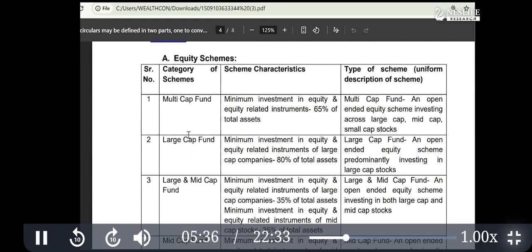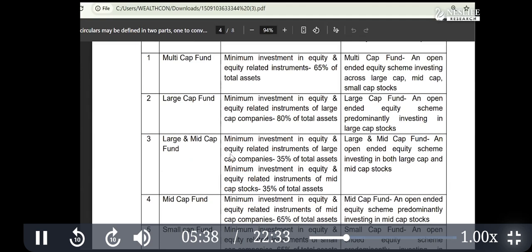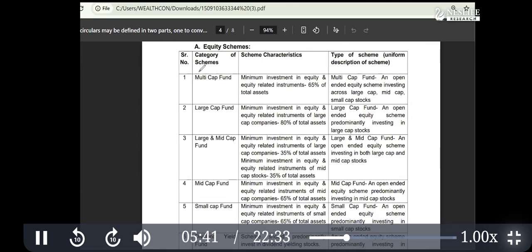Okay, and let me resume it. So these five categories under the equities are based on the size of the company. You see the cap word. Cap means capital, capitalization. So these five categories are classified based on the size of the company. And then their characteristics are also mentioned, how much they should invest.